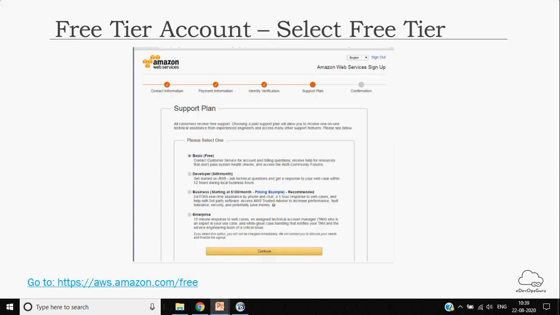Similarly, developers will have a different SLA, a 12-hour SLA. But for basic, there is no SLA. If you want any help, you can always get help from the community forums and documents available on AWS. AWS has very good documentation and very rich content, so in case you're stuck somewhere, you always have the AWS community and different documents which you can follow.